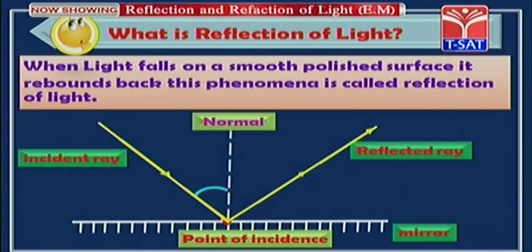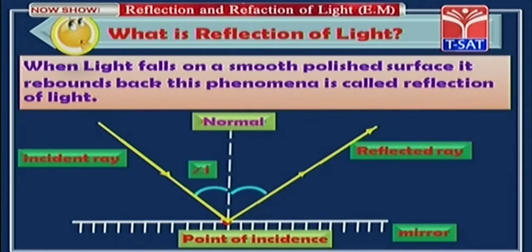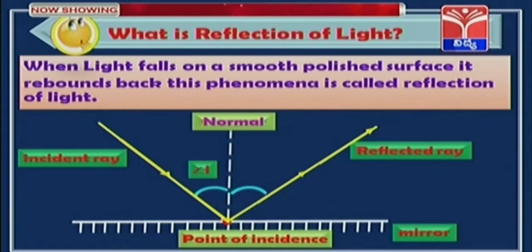The angle between normal and incident ray is called angle of incidence, represented by angle I. The angle between normal and reflected ray is called angle of reflection, represented by angle R.